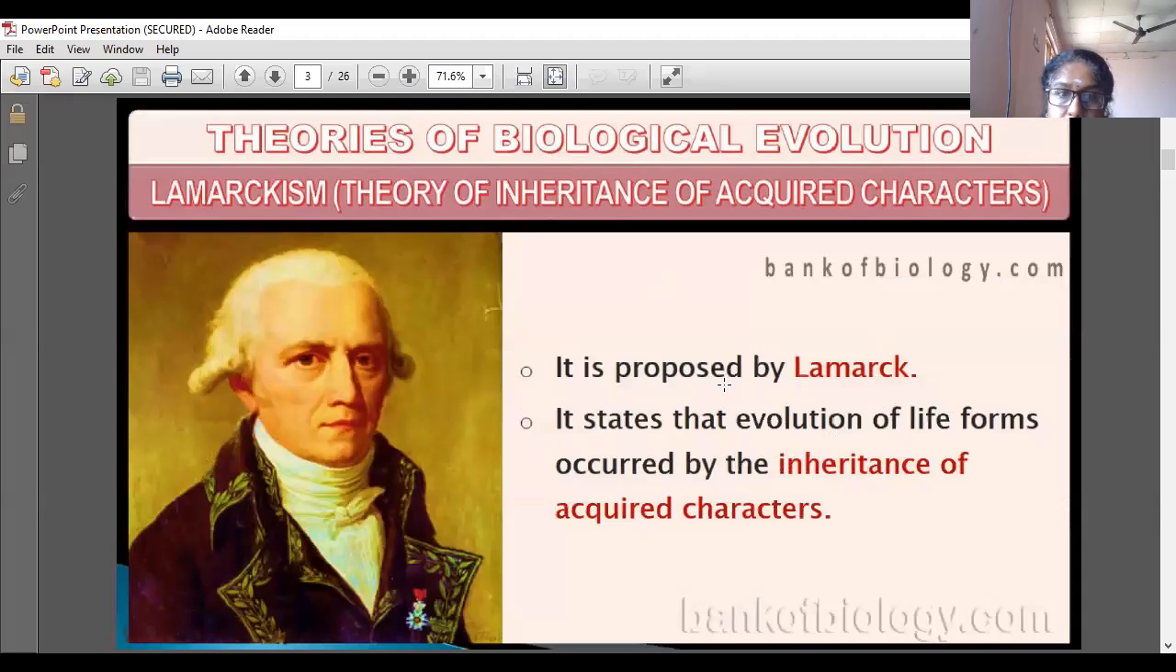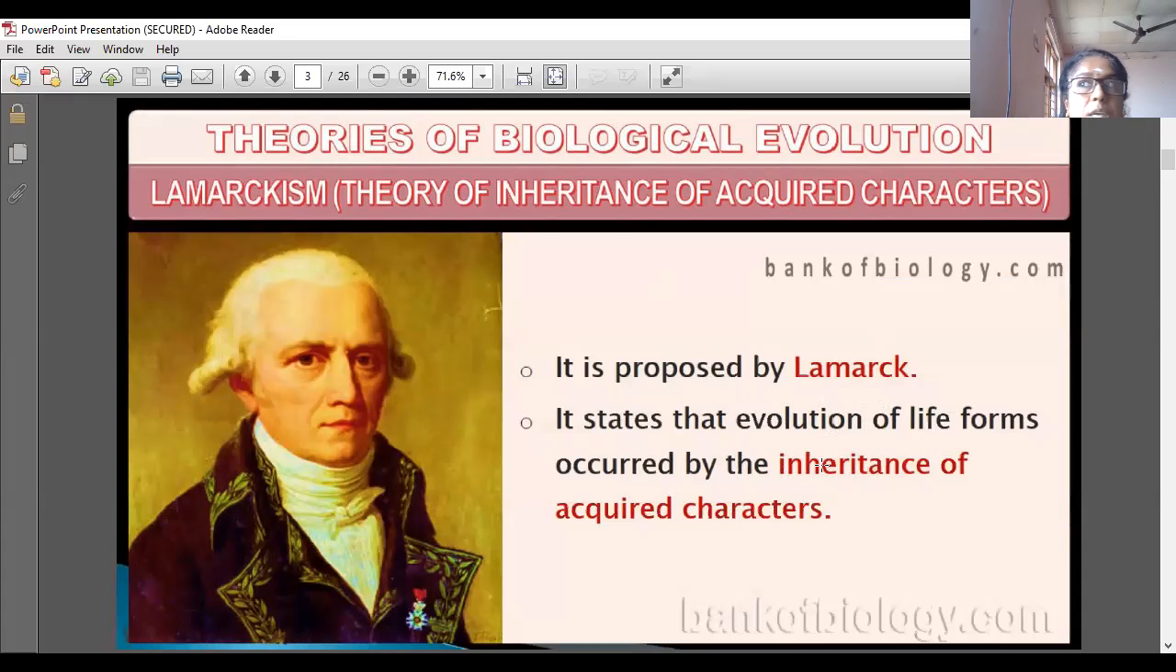First, Lamarckism. It is proposed by Lamarck. It states that the evolution of life forms occurred by the inheritance of acquired characters. Acquired means it is not inherited from the parents. We acquire some characters on our own from the environment, or environment means our friend circle where we are living. That is called the environment.